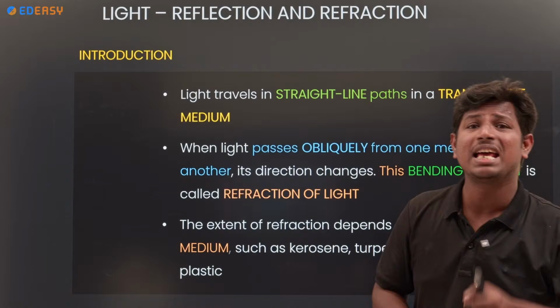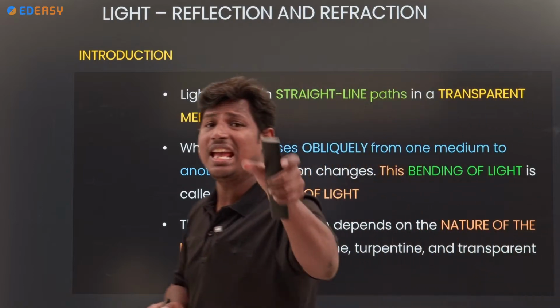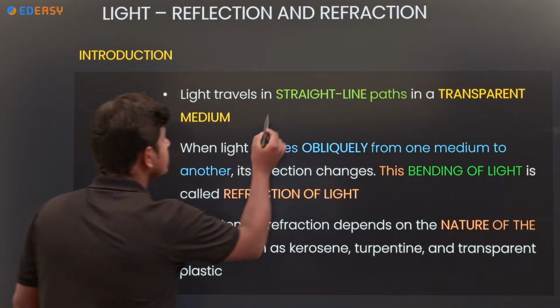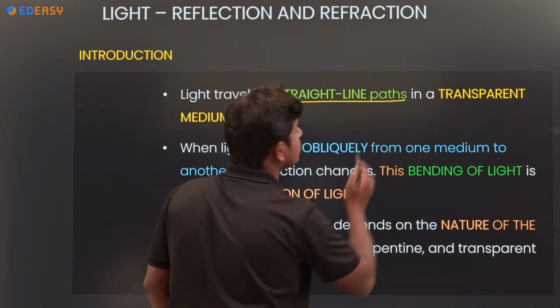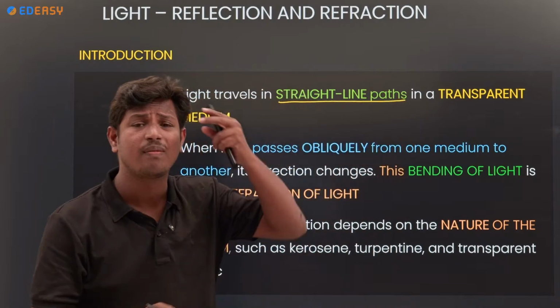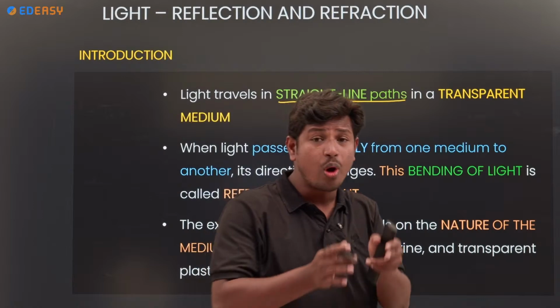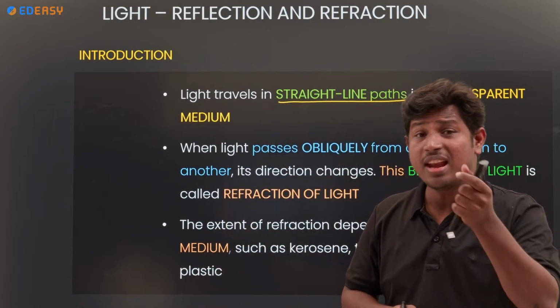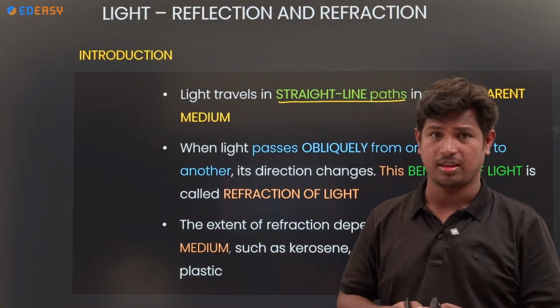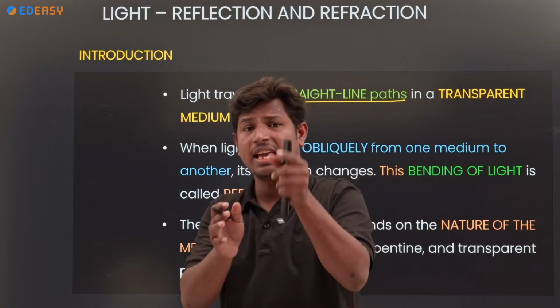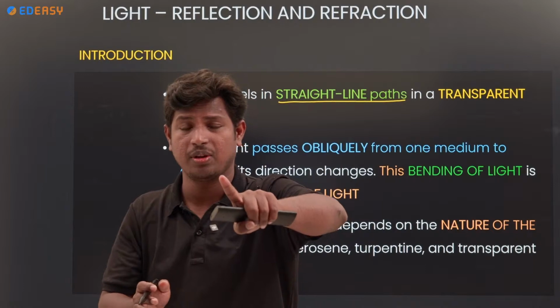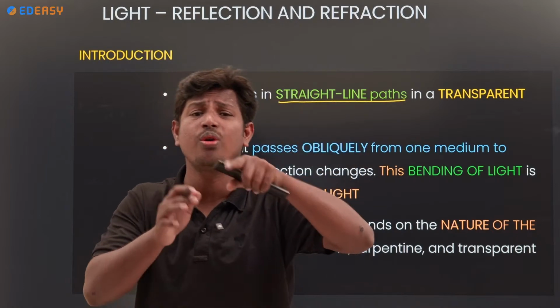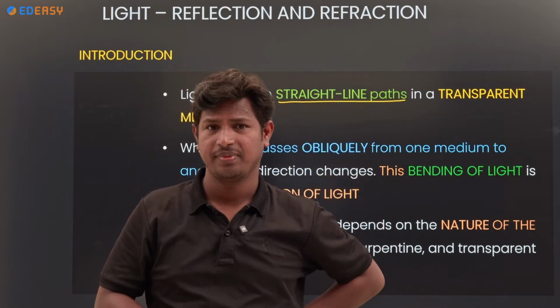Look at the topic. Light always travels in a straight path. When light travels in a straight path in one medium, actually there is no requirement of a medium.